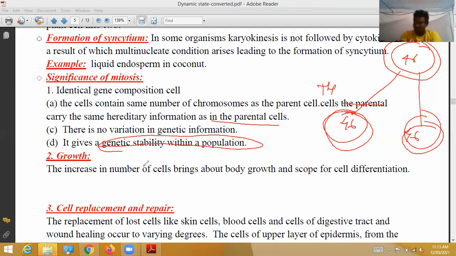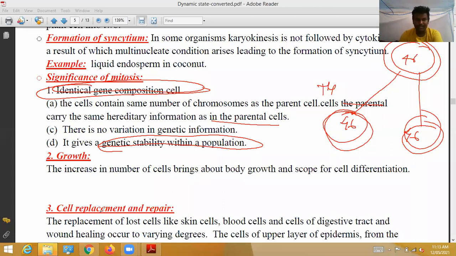During an accident, if some tissues are cut off, new tissues are formed in that place by mitosis, maintaining the same chromosomal number. So after mitosis in a group of population, the genetic composition is the same, 46 chromosomes. DNA contains the same adenine, guanine, cytosine, thymine, and no changes take place. That is called identical gene composition.